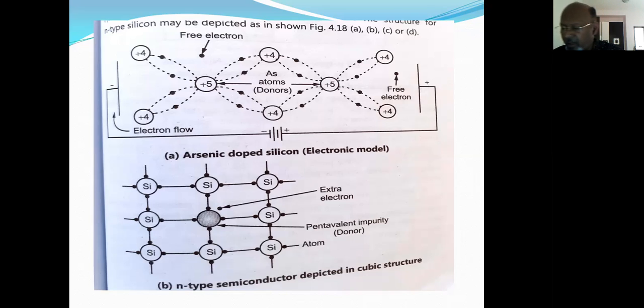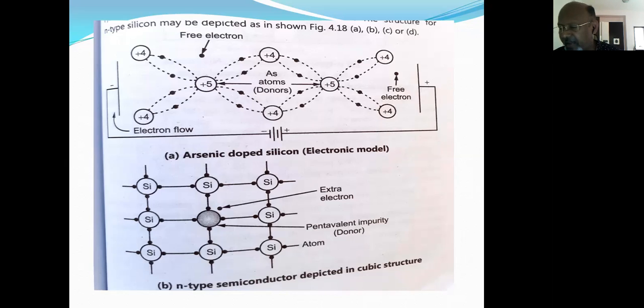Here, the intrinsic semiconductor contains a pentavalent donor impurity like phosphorus, arsenic, or antimony. For example, phosphorus has the outermost electronic configuration 3s2 3p3, that means phosphorus has 5 valence electrons.